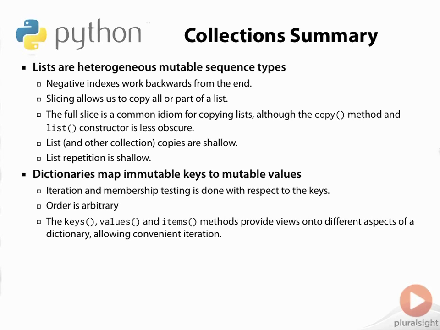Dictionaries are mapping types, which map from keys to values. The keys must be immutable objects, whereas the values may be mutable. Iteration and membership testing with dictionaries is done with respect to the keys. The keys, values, and items methods provide views onto the different aspects of a dictionary, allowing convenient iteration.